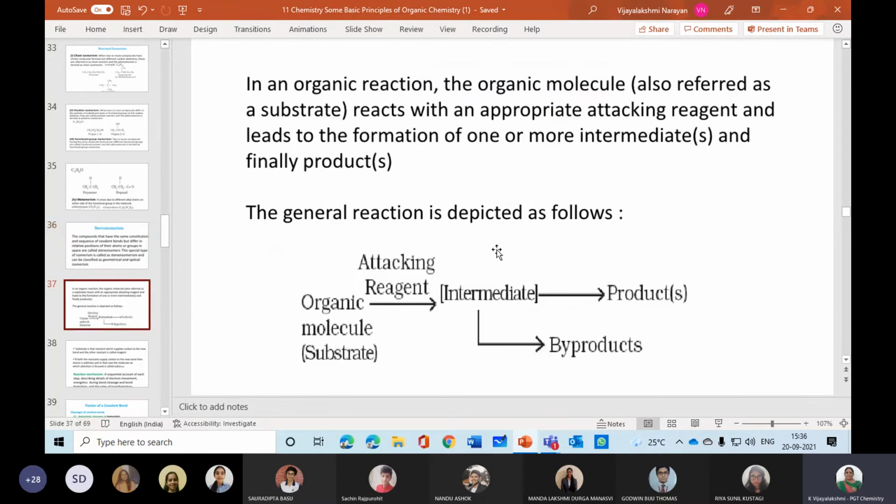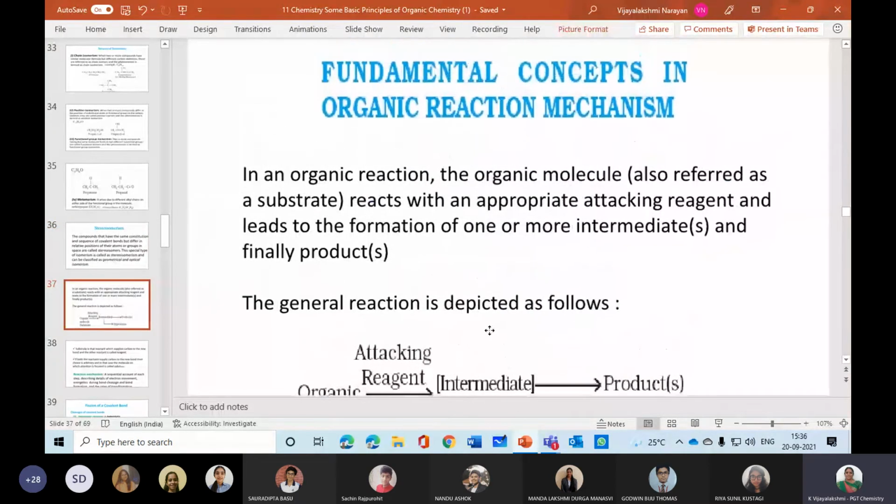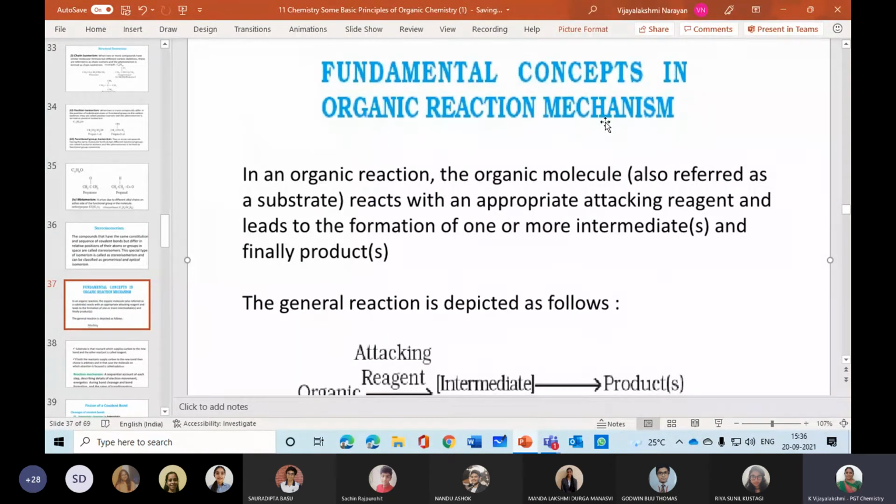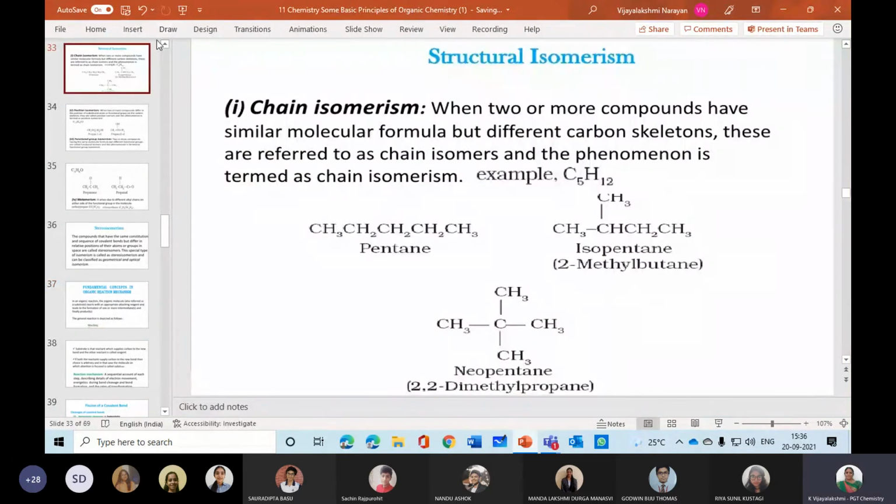In this, a very, very important point we are going to learn: the fundamental concept of organic mechanism. Before I go for that fundamental mechanism of organic reaction mechanism, I would like to ask you a question. What are the points you have gone through? What do you mean by chain isomerism? Can you give me the answer?